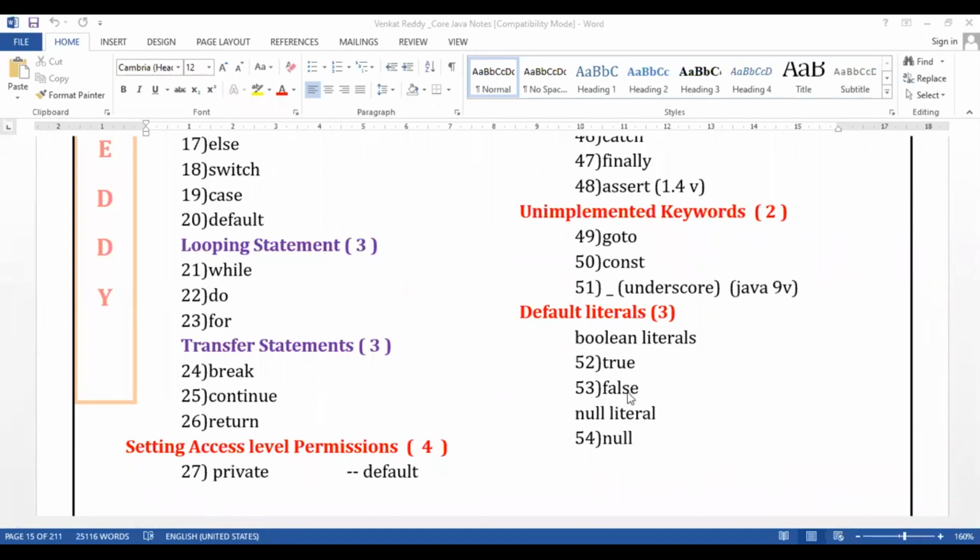Guys, true and false are also called values, right? And null is also one type of value. If nothing is there, no value, that indicates null. If you want to inform that there is no value, we have to use null. These all are the 54 we have, guys.